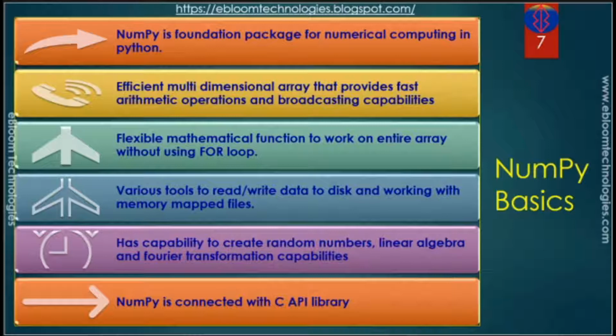or Fortran. Although Python is slower compared to compiled languages like C, C++, Java, Python is able to connect with the C API library, and due to this, it provides a mechanism to combine Python and the C APIs. So this combines the ability of two programming languages: one is easier coding in Python and the second is faster execution in C or C++.